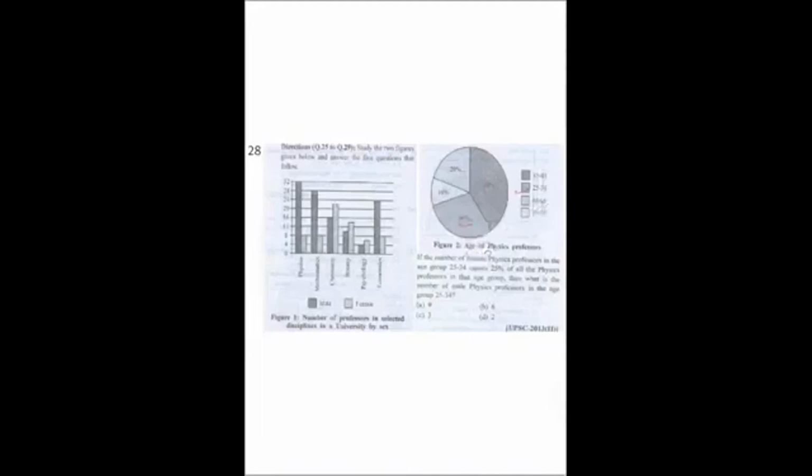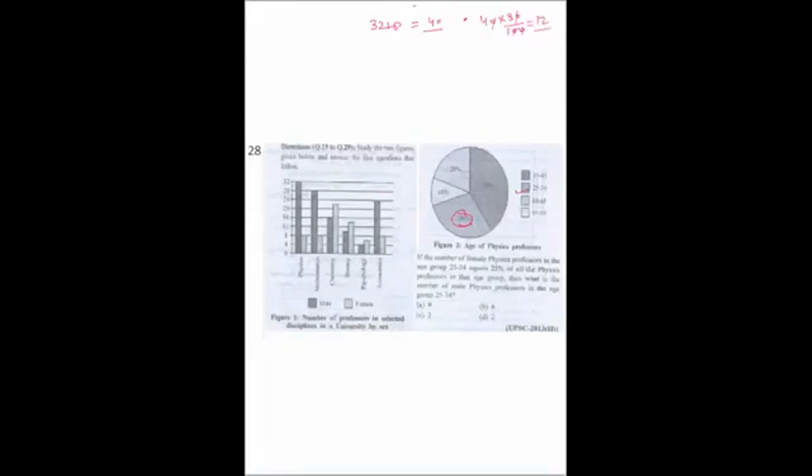As we have seen, total physics professors are 32 plus 8, which is 40. And now this given 30%, so 30% of 40. 40 into 30 upon 100. This comes to 12. So 12 is the total number of physics professors whose age is between 25 to 34.